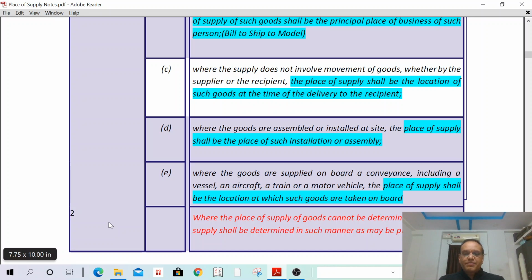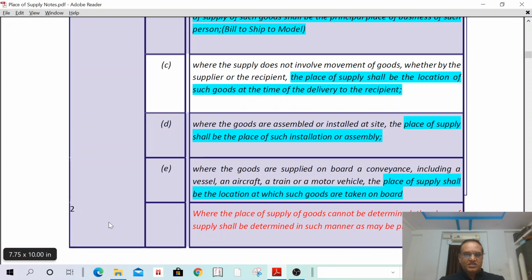Where the place of supply of goods cannot be determined, the place of supply shall be determined in such manner as may be prescribed. That means, if in all these cases the place of supply is not determined, it shall be determined in such manner as may be prescribed. That we are going to discuss.